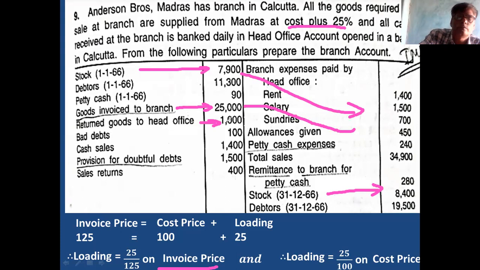Return to head office is 1,000, 1/5 of this is 200. Then loading on closing stock 8,400: 1/5 is 1,680. Remember, return and closing stock loading come on the debit side. Opening stock and goods sent to branch come on the credit side of branch account.